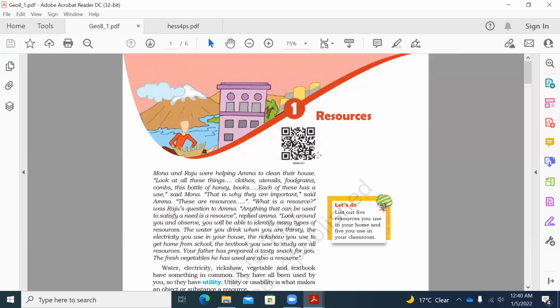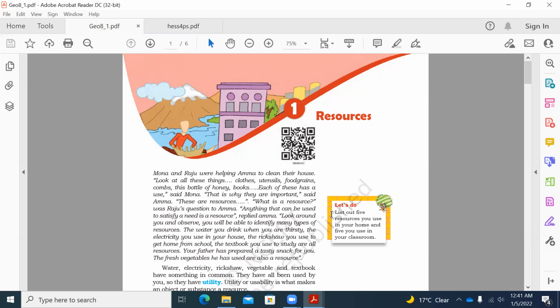So what are resources? What is a resource? A resource is nothing but something for when there is a need. Anything that can be useful for us. Like when we are thirsty, we sip water. When there is a need to use electricity in our home, we definitely use electricity.